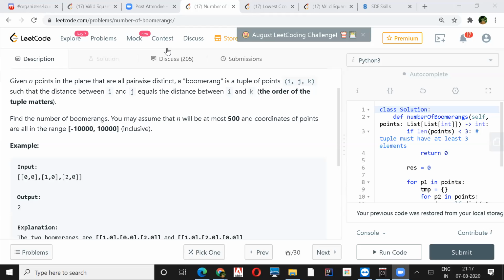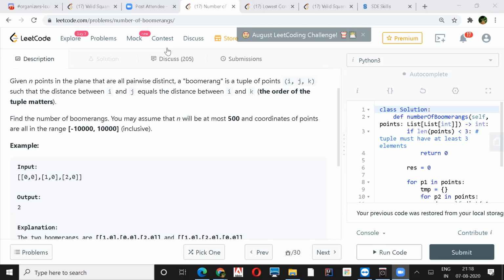Okay. Would you like to explain it? So we are looking for 3 different points, so just try out all the combinations, pick all distinct 3 points from the collection and check whether it's a boomerang. Okay, but how do you take the 3 points? Yeah, three nested loops. 500C3, that many combinations, right? NC3. Bit too much.